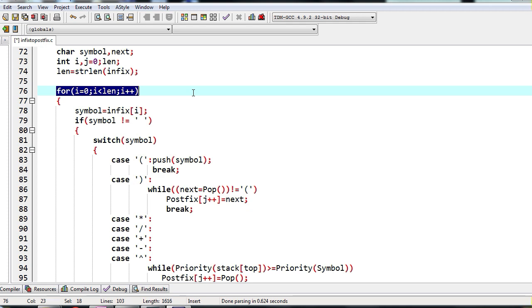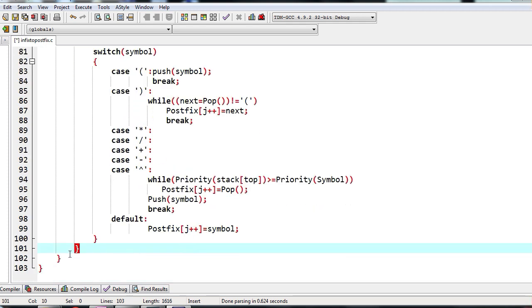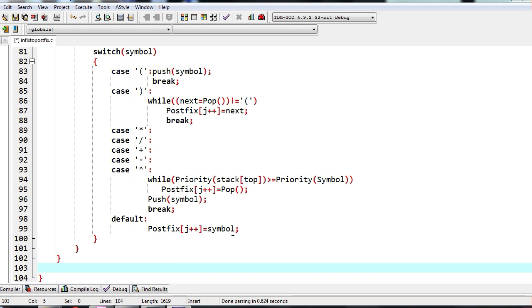After doing all this, if you have any more operators left in the operator stack, everything should be popped and copied to the postfix expression. So this is the end of the switch, this is the end of the if, and here comes the end of the for loop. After the for loop, we will write a while loop, while next is equal to